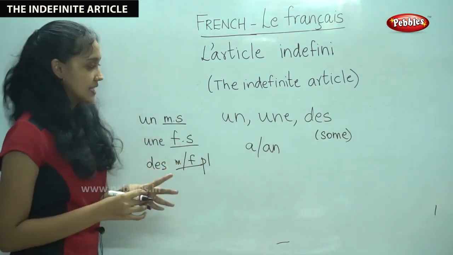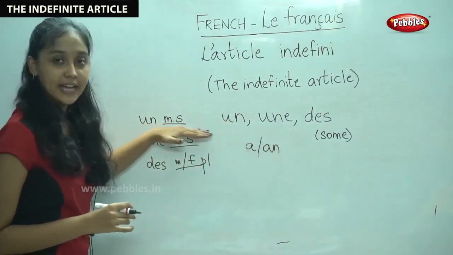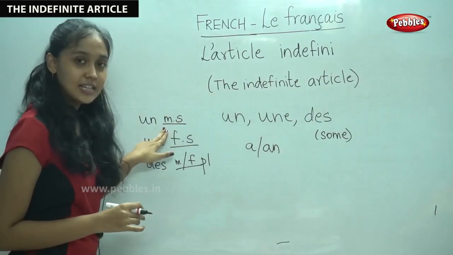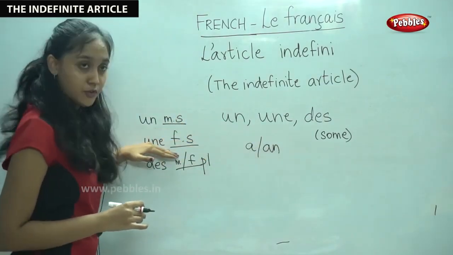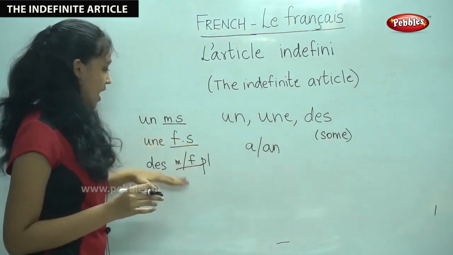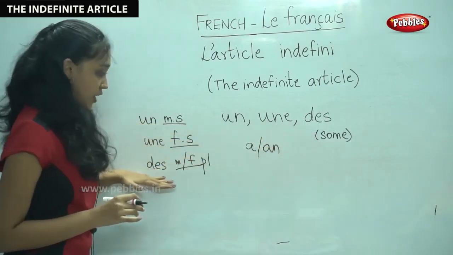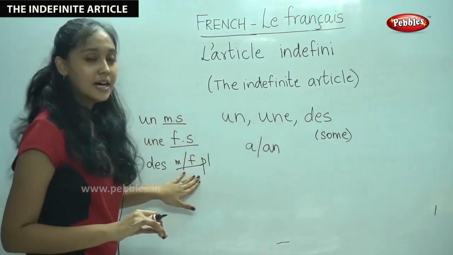So let us say these rules once again. Un comes before a noun that is in the masculine singular form. Une comes before a noun that is in the feminine singular form. Des comes before a noun which is masculine or feminine but plural.